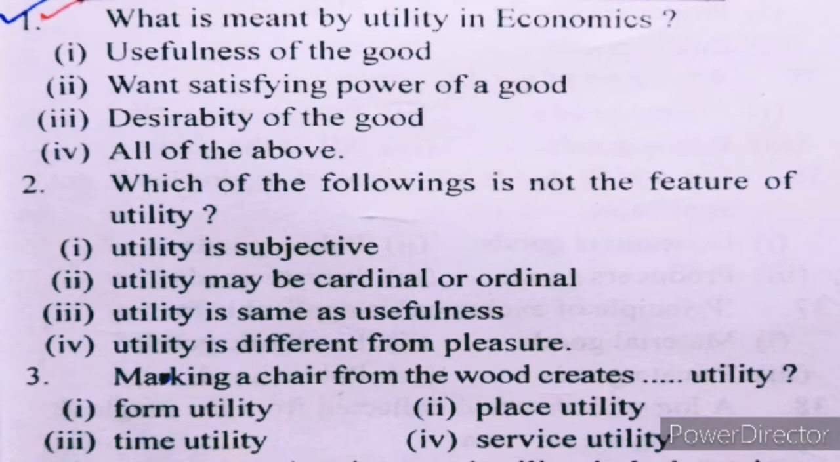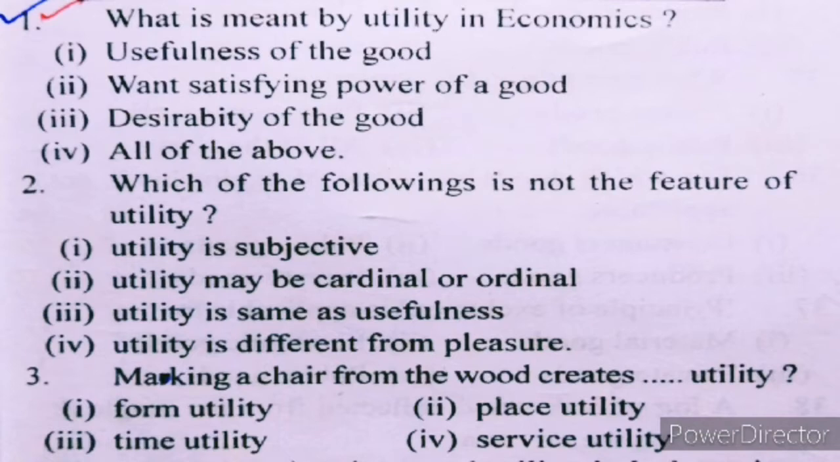You know, want satisfying power of a commodity is called utility. Want satisfying power of a good is called utility. So, the correct option is II. Want satisfying power of a good.